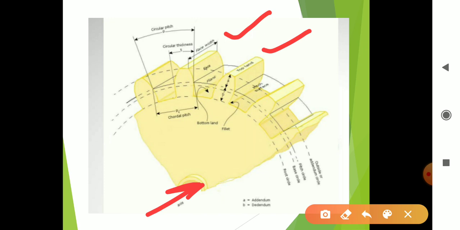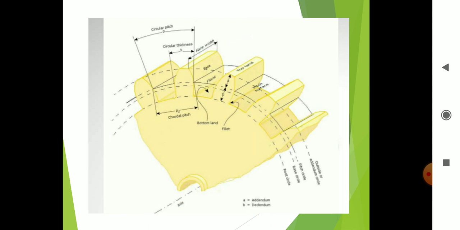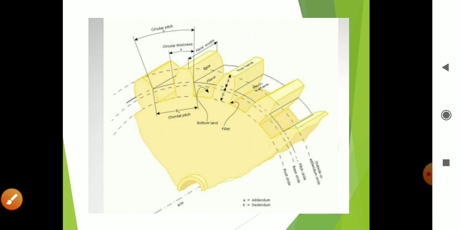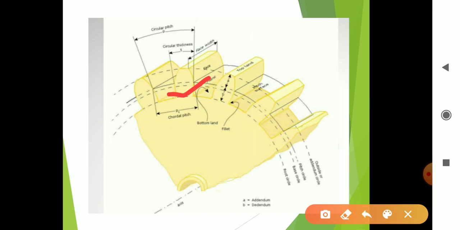Next is circular pitch. Circular pitch is what we already saw: the distance from one point of a tooth to the corresponding point of the next tooth. This distance is the circular pitch. Again, we already saw the flank and face. This is the pitch surface. Above that is the face, and below that is the flank.